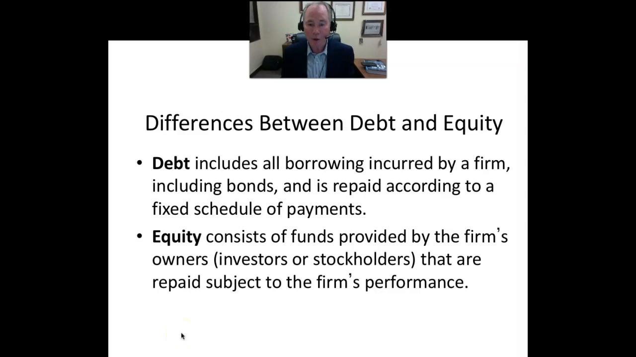But equity holders, on the other hand, receive cash flows that are subject to the firm's performance. So if the firm is not performing well, it doesn't have to make payments to the equity holders, whereas regardless of whether the firm is performing well or not, it must make those scheduled payments to its debt holders.